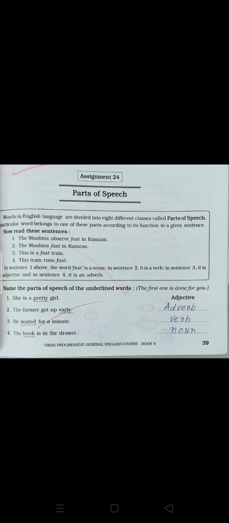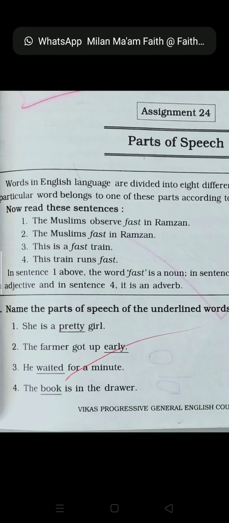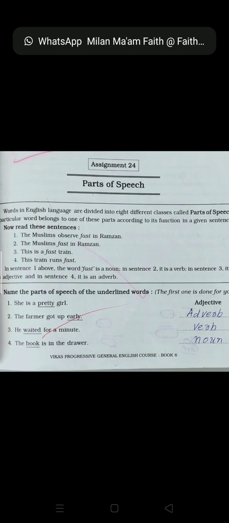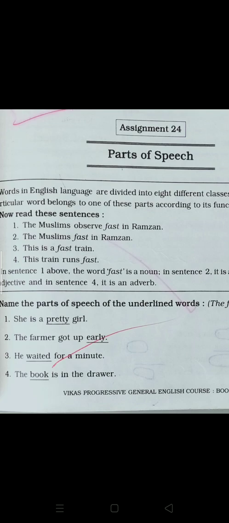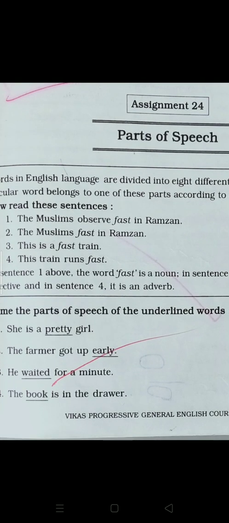Okay, children? Now let's start with the exercise. Here, an underlined word is there which we have to say whether it is a verb, adverb, noun, what is it. She is a pretty girl. So, girl is how? Pretty. So something about the noun is said, correct? So what will you write? Pretty is what? Adjective.